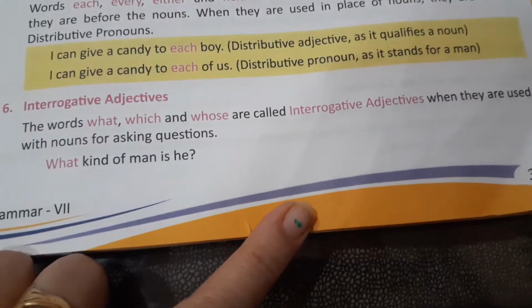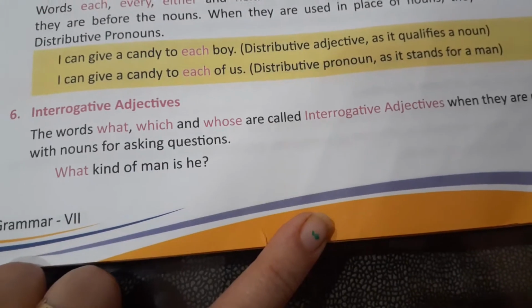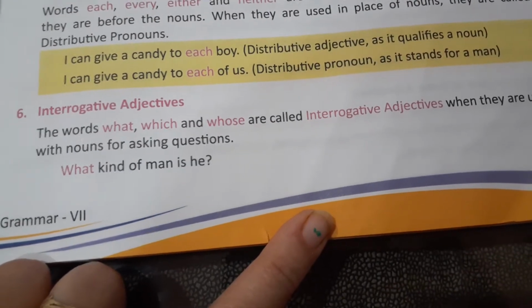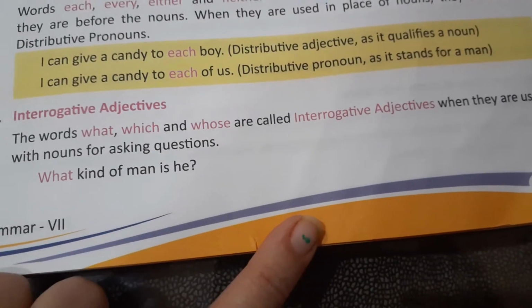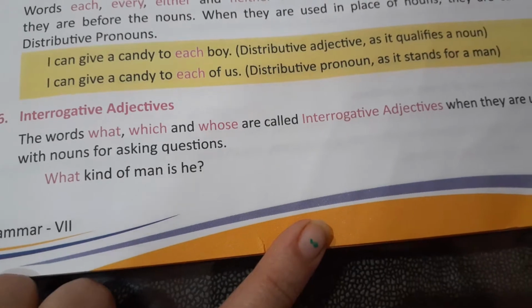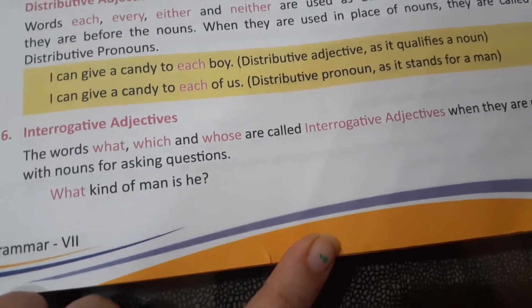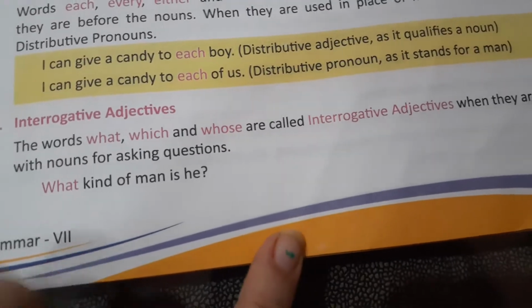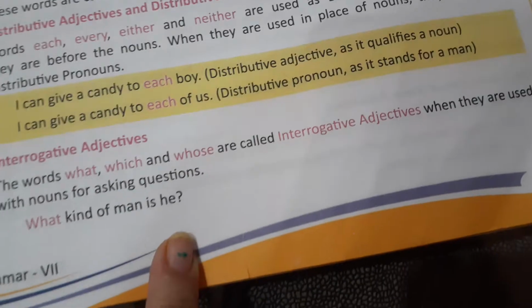This is interrogative adjective. The words which are used for asking a question along with nouns are called interrogative adjectives. For example, what kind of man is he? We are asking about the quality of that man by using this question, what kind of man is he? So, this is called interrogative adjective.